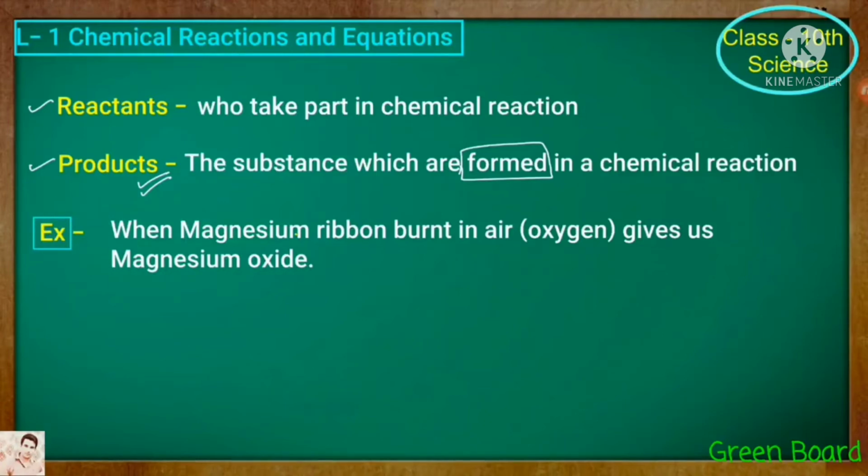For example, when magnesium ribbon is burned in air, that means in the presence of oxygen, it gives magnesium oxide. The oxygen present in air reacts with the magnesium to give magnesium oxide.